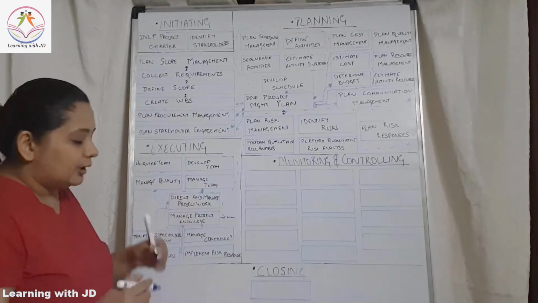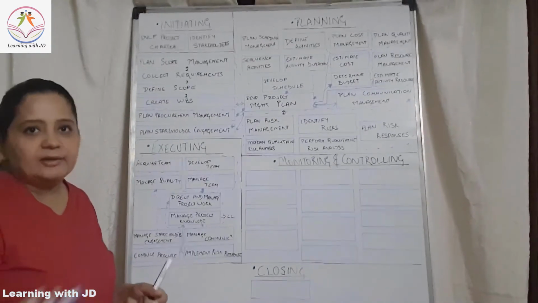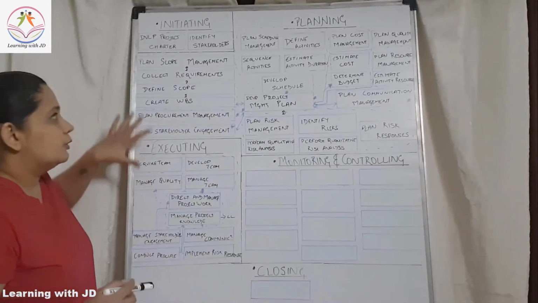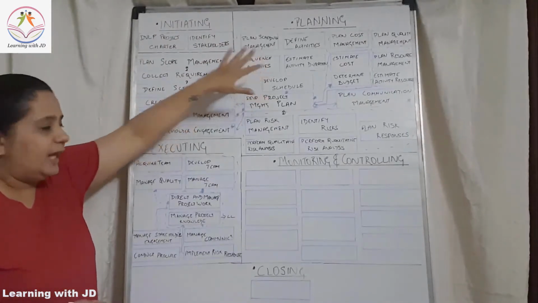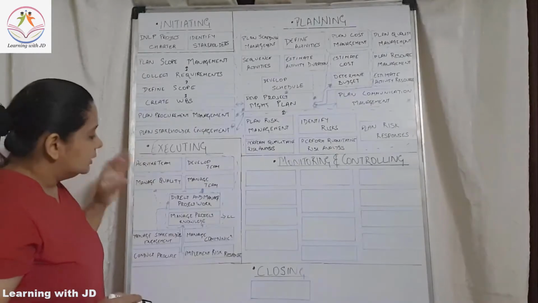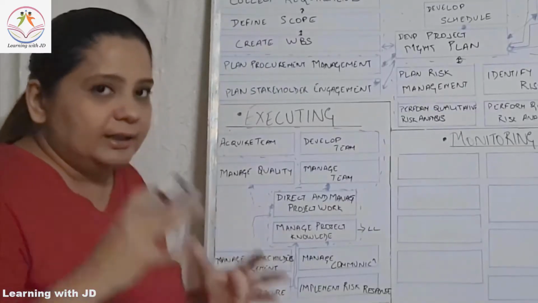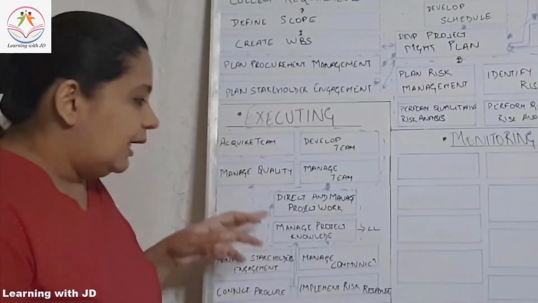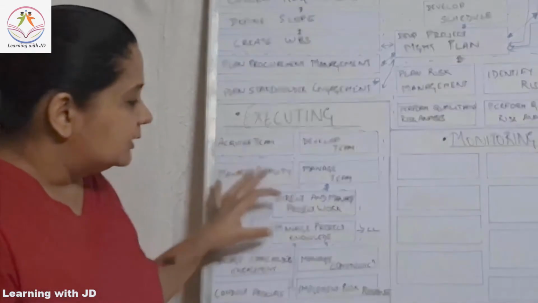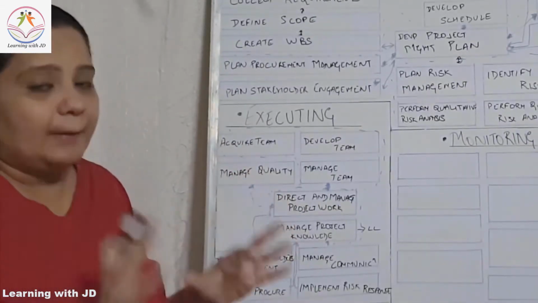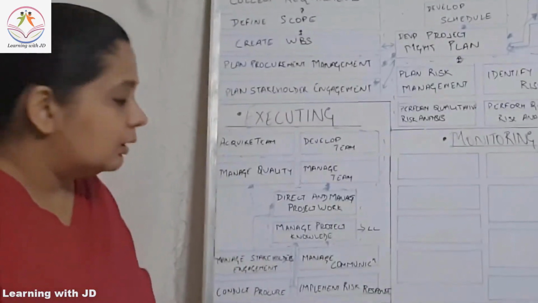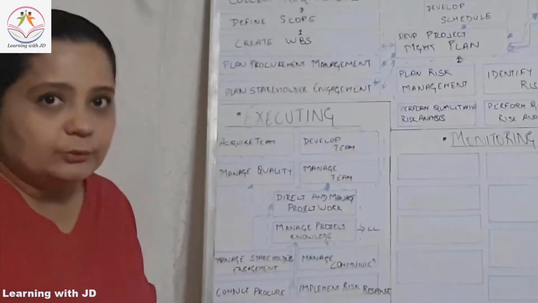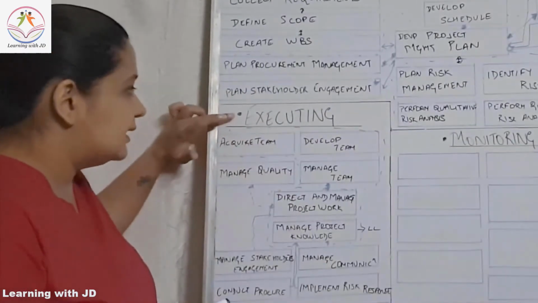So what are we doing? Let's quickly revise the execution. What did we do in the execution phase? We finished initiating, we finished planning, now we are on executing. The key part of executing in the integration knowledge area is direct and manage project work and manage project knowledge. This is where the exact work is happening, whatever was planned for. Along with these two components, there are different components that you need to take care of at the execution phase itself.